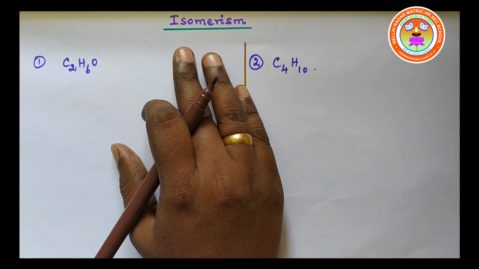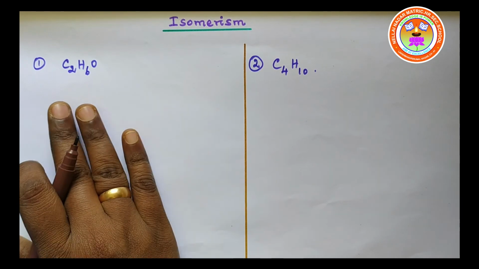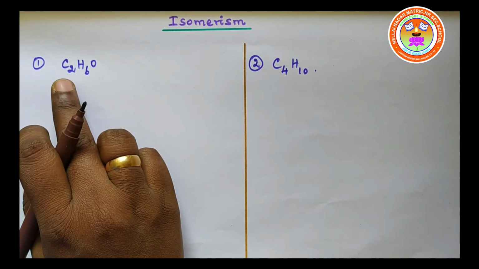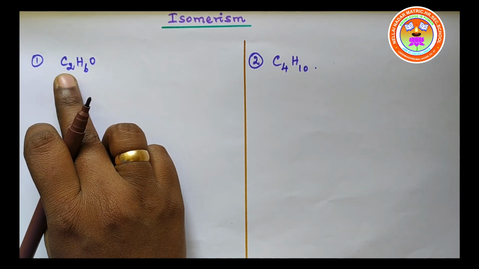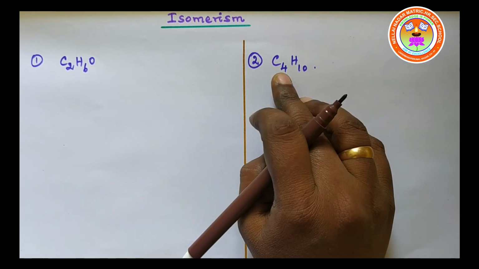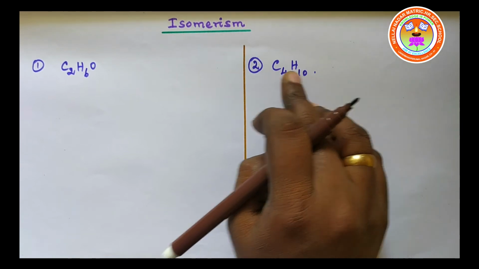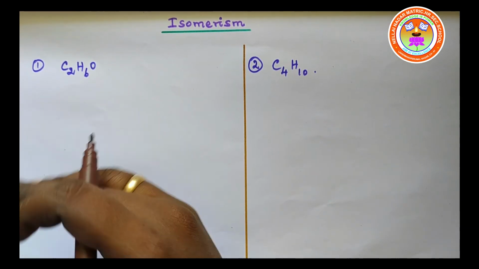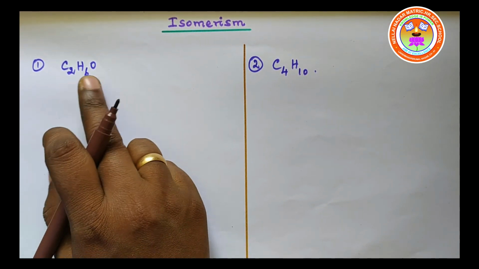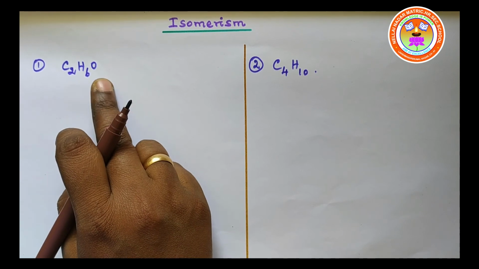Let us learn isomerism by taking these two examples. One molecular formula is C2H6O, the other is C4H10. Just by looking at the molecular formula, we can tell the number of different atoms present in those compounds.